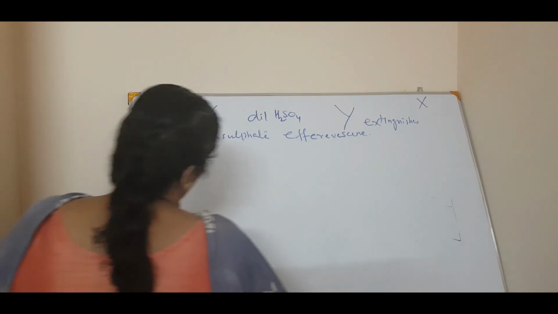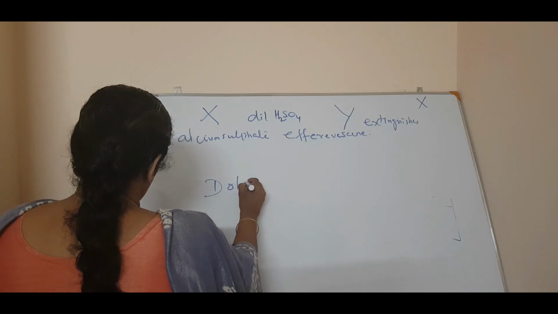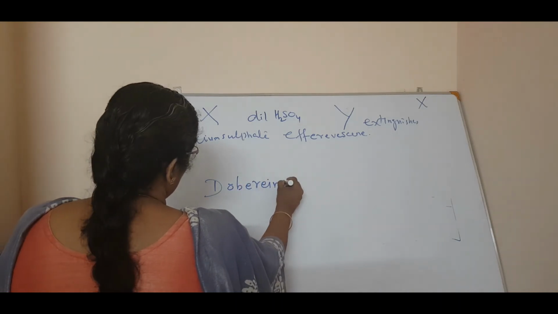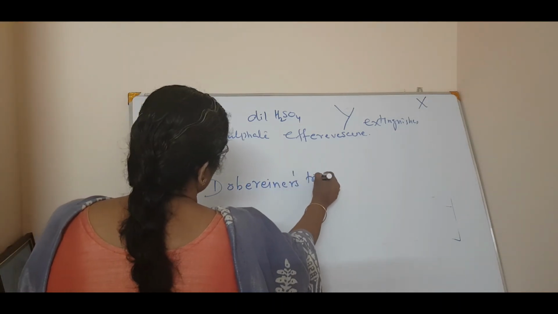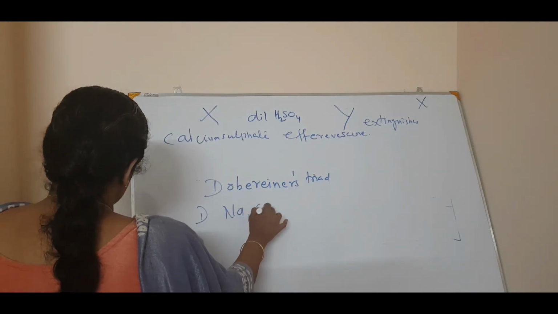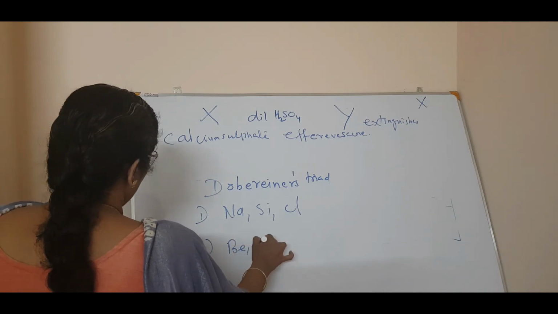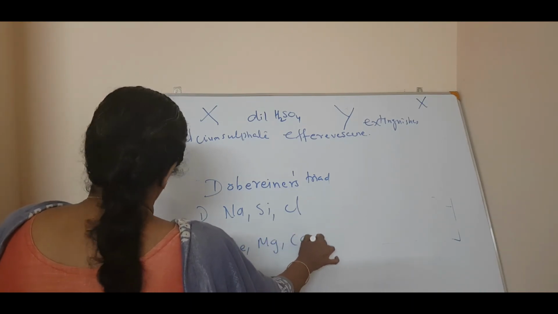You know the spelling of Dobereiner, right? D-O-B-E-R-E-I-N-E-R. Dobereiner's triad. Now, 1: sodium, silicon and chlorine. Second: beryllium, magnesium and calcium.